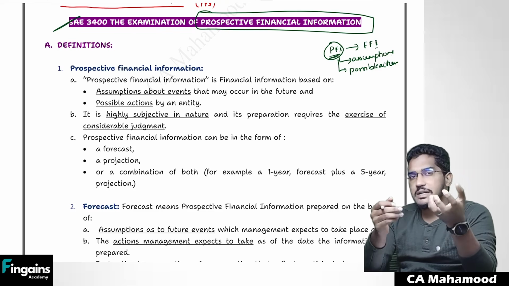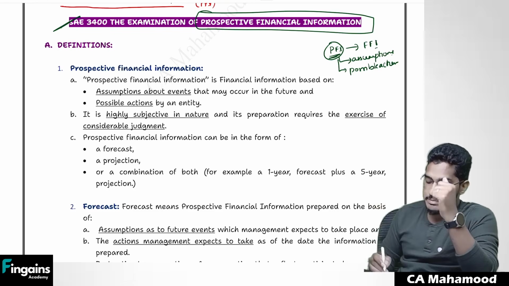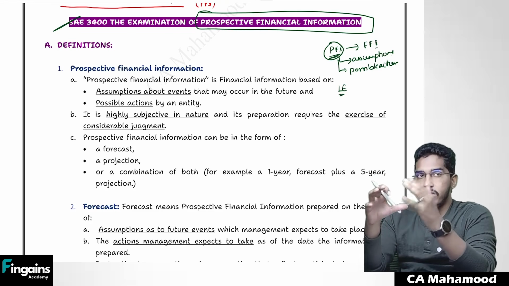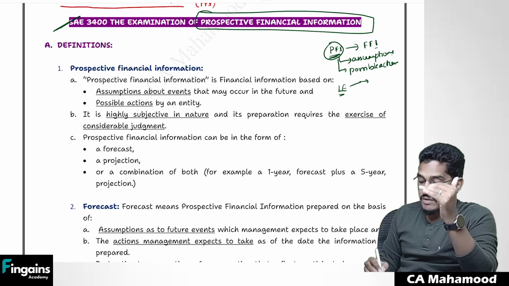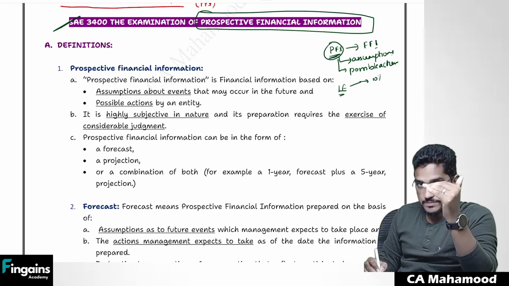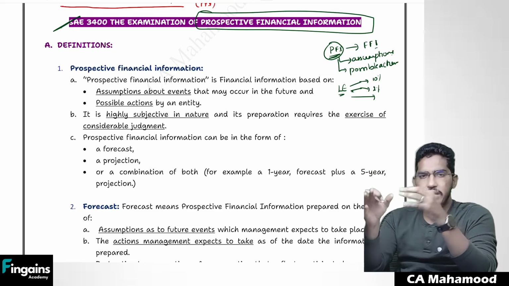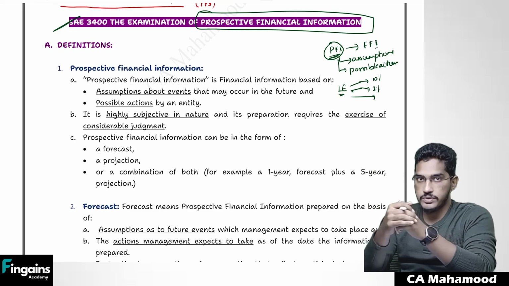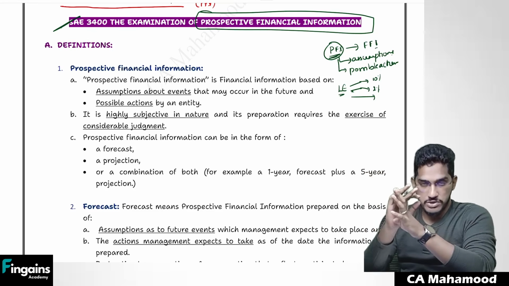If I have to give you a few examples why the entities might be required to prepare the prospective financial information, take the best example, listed companies. If you follow the business news, often you will see listed companies giving a projection. They will say next quarter our revenue will increase by 10%. Next quarter our net profit margins are going to increase by 2%. Next quarter our assets are going to be this much. Like that, we often see listed companies giving projections about their coming quarter. So in those circumstances, the companies are preparing prospective financial information.